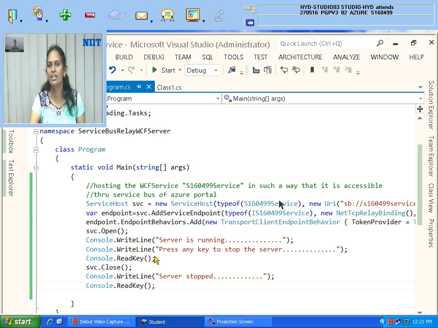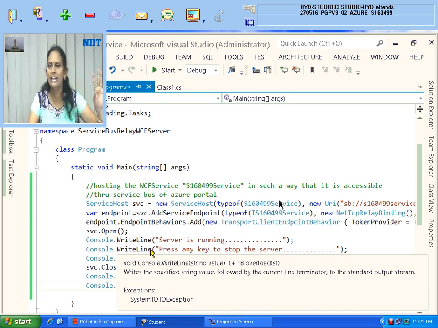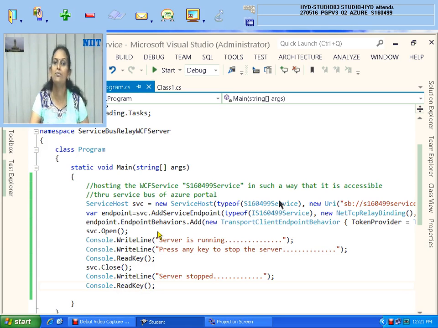Second application is finished. Last client application is only left. Nothing else is left over. That is not very difficult. That is simpler. A simple ASP MVC application where I will keep one text box, one button. In the text box, you will type the message and click on the button. When you click on the button, I want to call one action method by sending this text box information.